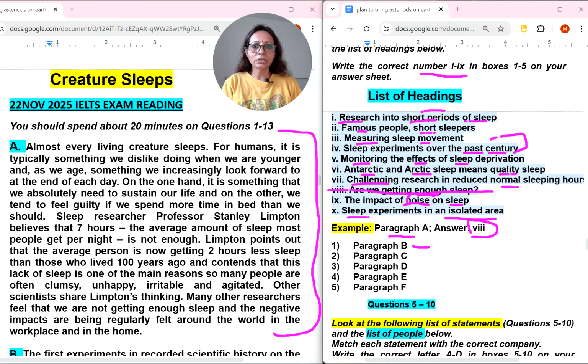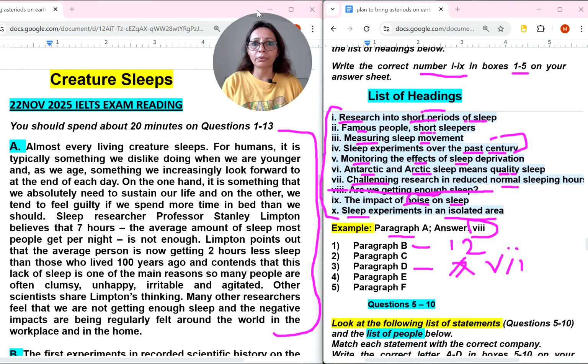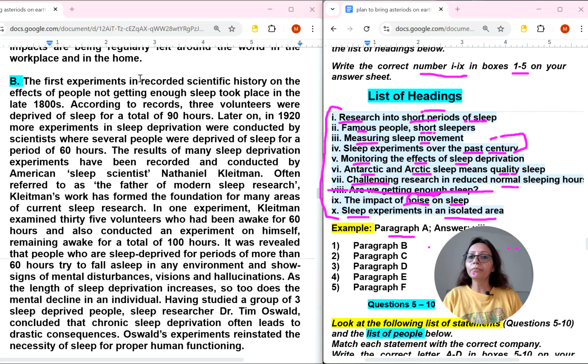Please read the instructions, whatever way they have given. Write the correct number 1 to 9 in boxes 1 to 5. It means the same numerical figures we will be writing in the answer sheet in front of these question numbers. We can't write 1, 2. If suppose the D answer is 7, then we should not write it like that. We should write the number 7 like this. Follow the instructions, that's more important. Yes, let's read paragraph B.